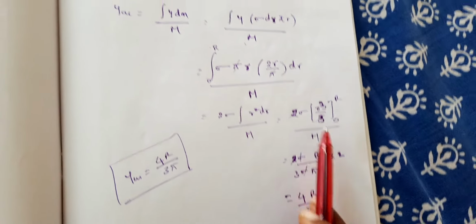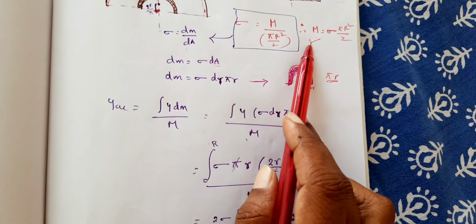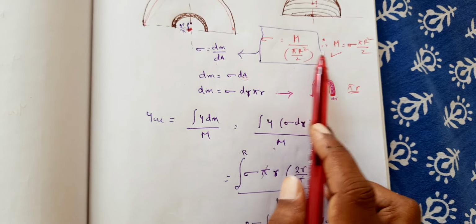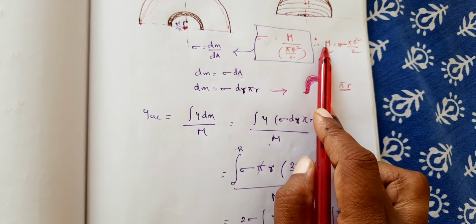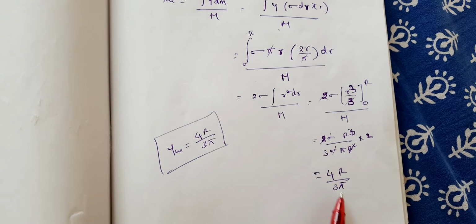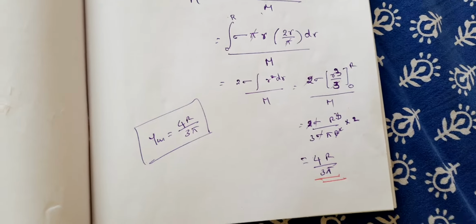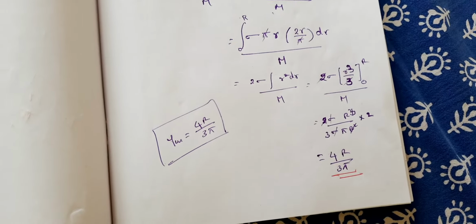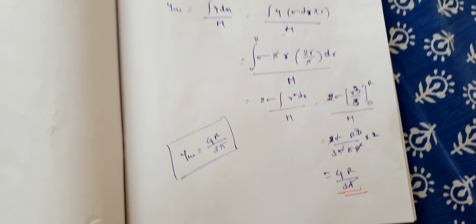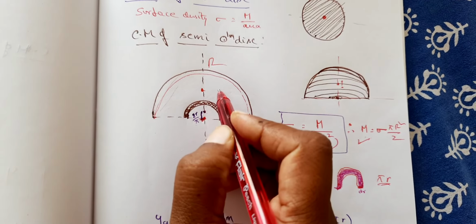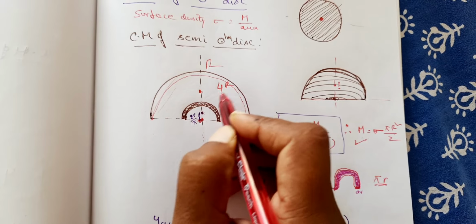Now replace m with what? Already we have seen, if capital R is the radius of the given circular disk, then sigma pi r square by 2 is capital M. Now substituting that M here, you get the YCM value equal to 4r by 3 pi. So where does the center of mass lie for a semicircular disk? It lies at a height of 4r by 3 pi, right? Somewhere here, which is at 4r by 3 pi.